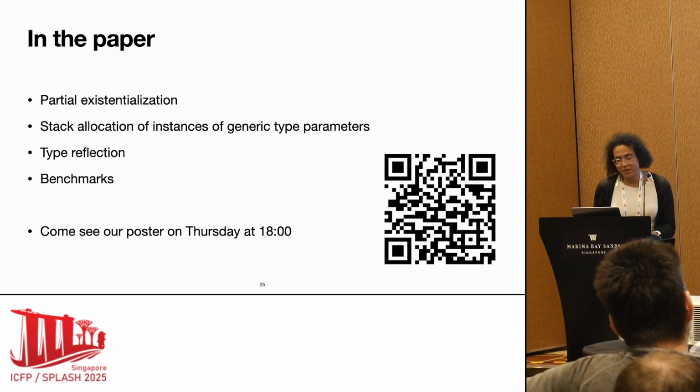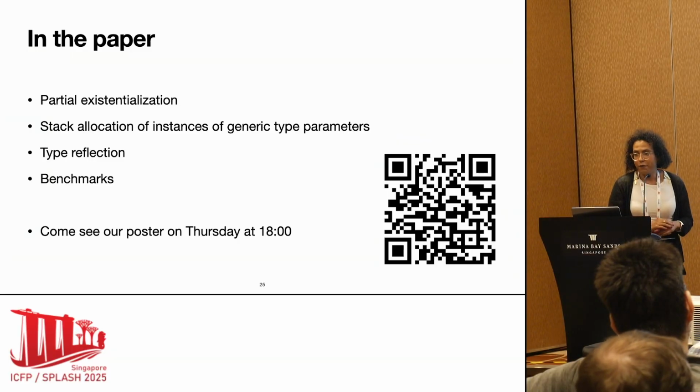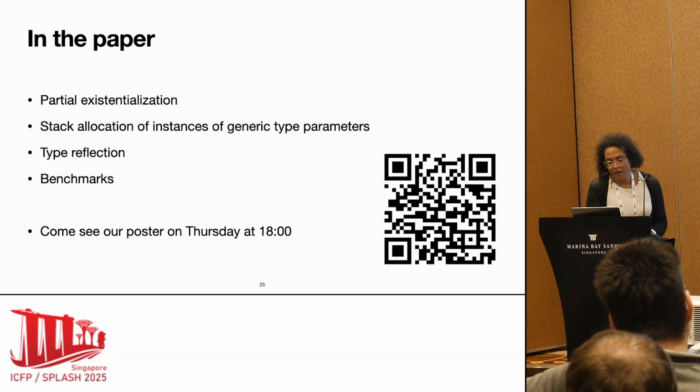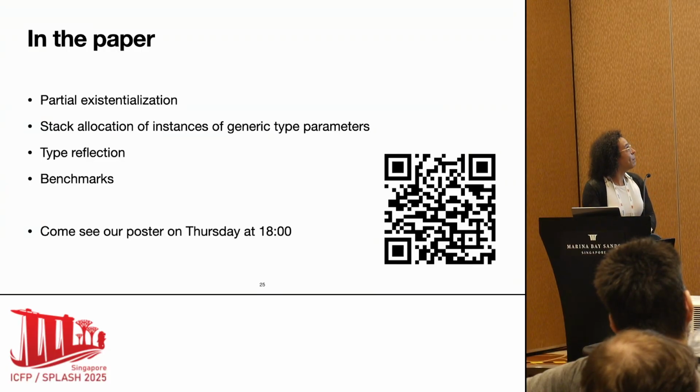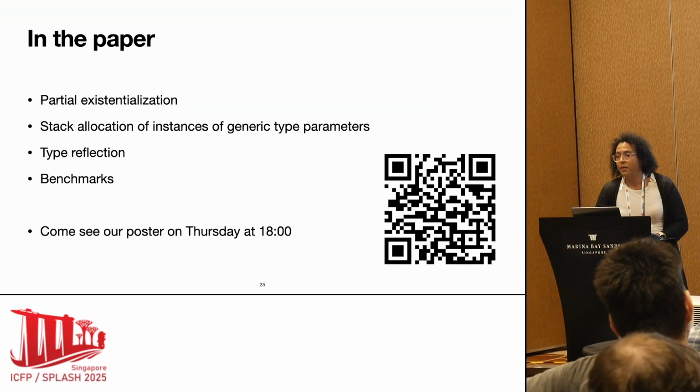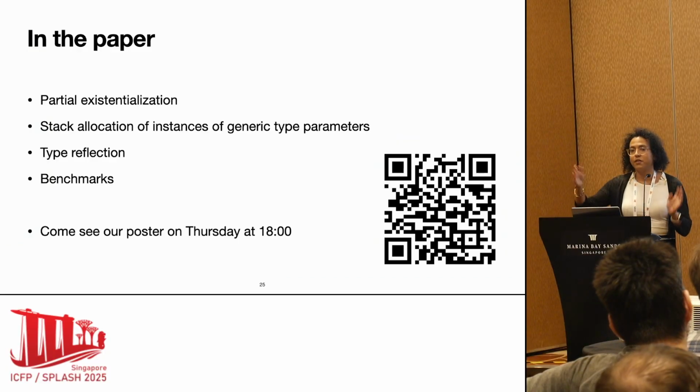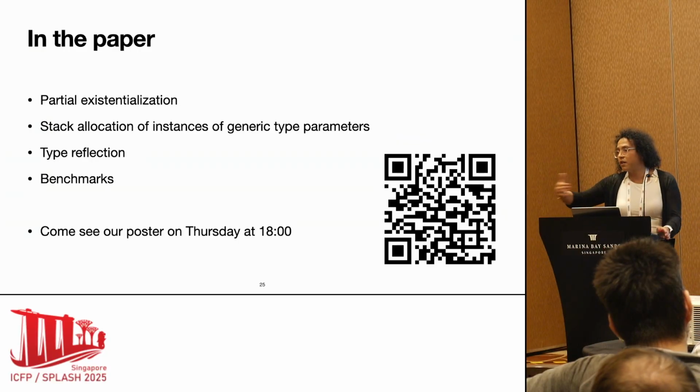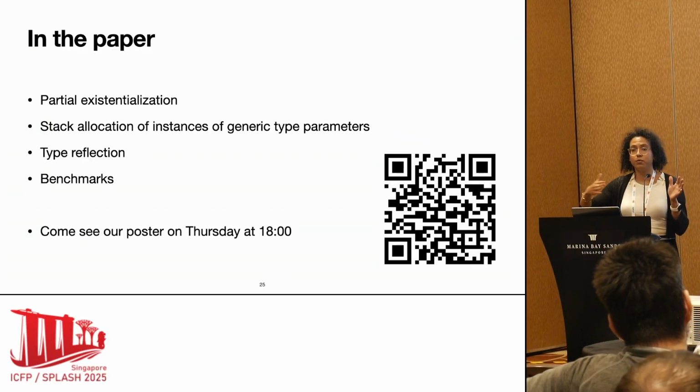It was difficult to fit in just a single presentation, but as a teaser, maybe, of things that I didn't talk about here, in the paper we explain how to do partial existentialization, because the nice thing is that this replacement of generic parameters for any, you can choose how much you want, how deep you want to run it.